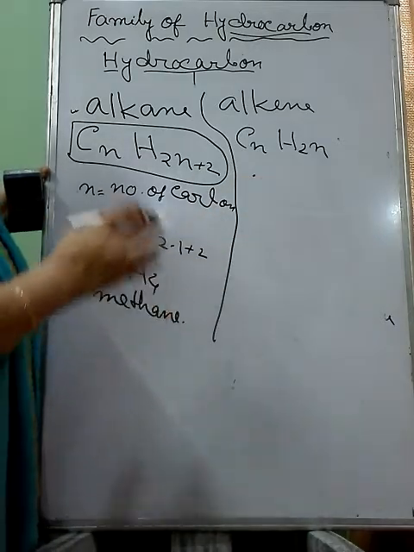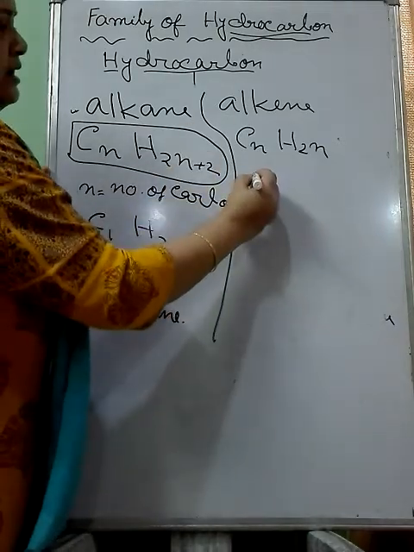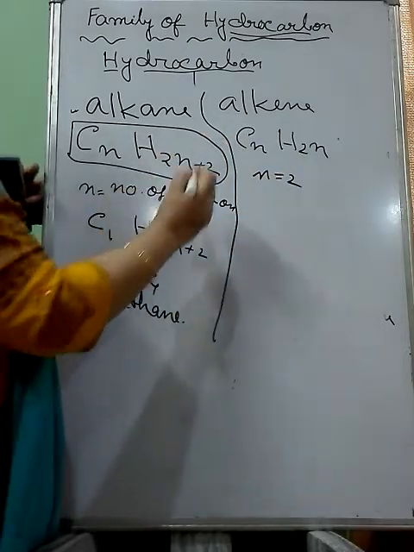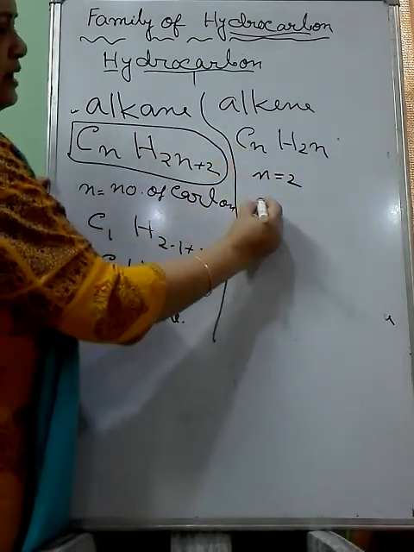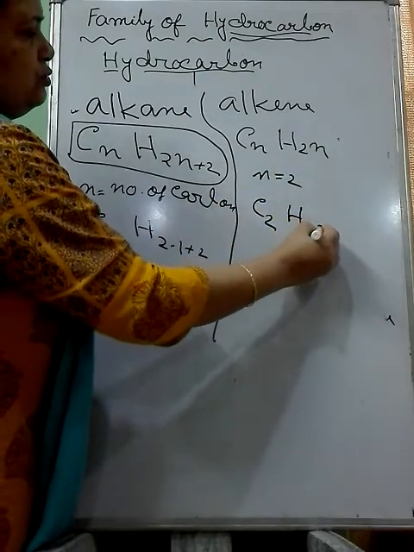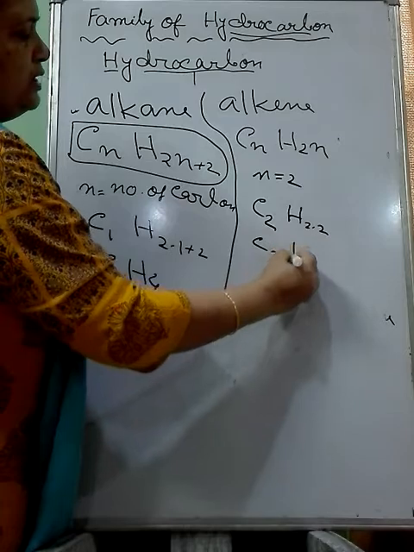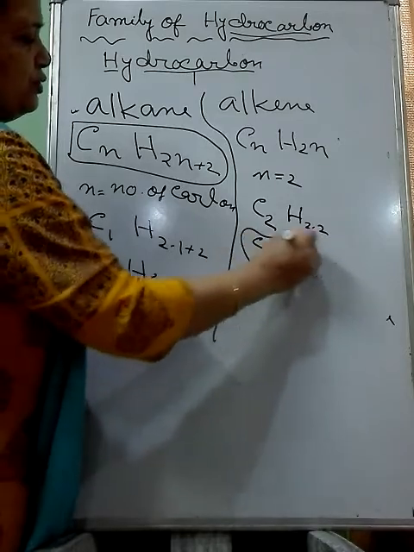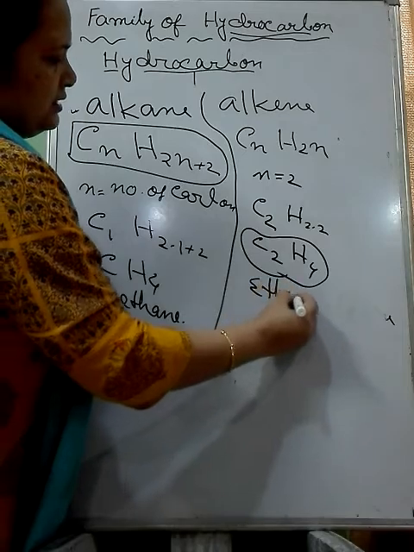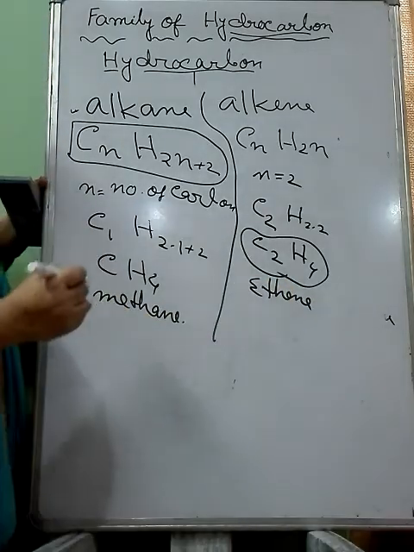That one I will tell you why not from 1. So alkene starts from n value 2, the first alkene, means the simplest alkene. So if you put value 2, C2, then H2 into 2, what you will get? C2H4. C2H4, its name is ethene. Ethene is the simplest alkene.